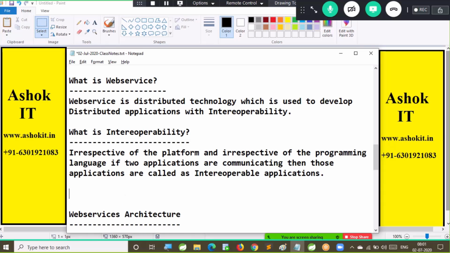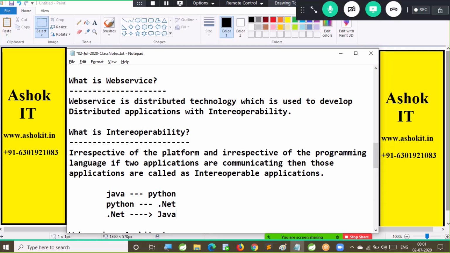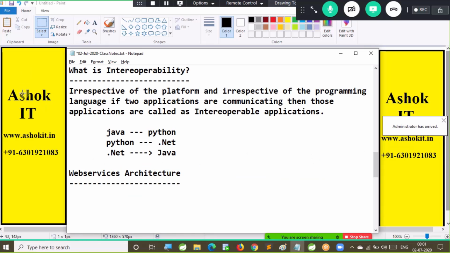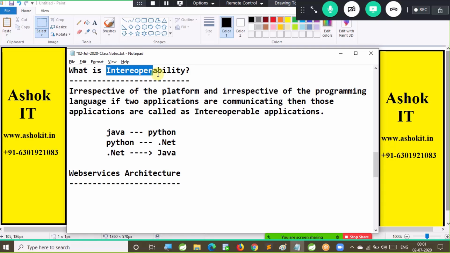That means a Java application should be able to communicate with a Python application. A Python application should be able to communicate with a .NET based application. A .NET based application should be able to communicate with a Java application. So if your applications are communicating like this, irrespective of the platform, irrespective of the programming language, then those applications are called interoperable applications.